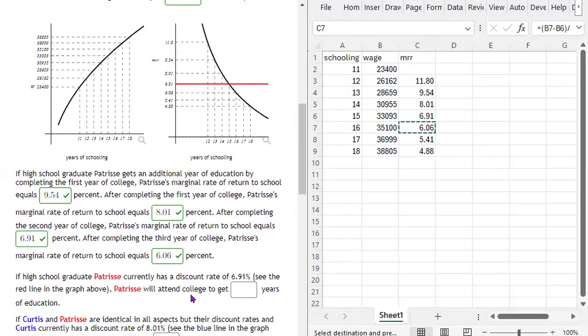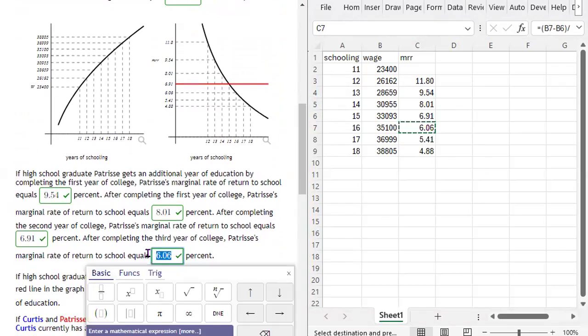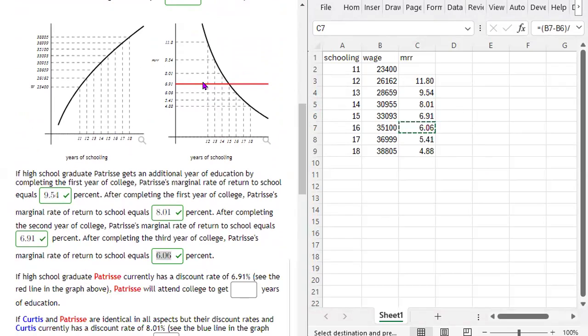Okay, now notice that when I enter this in, the graph automatically draws in this red line here. And this red line is at 6.91%, right? That's 6.91% there, right? So if high school graduate Patrice currently has a discount rate of 6.91%, Patrice will attend college to get blank years of education. So she'll attend 3 years of college, right?